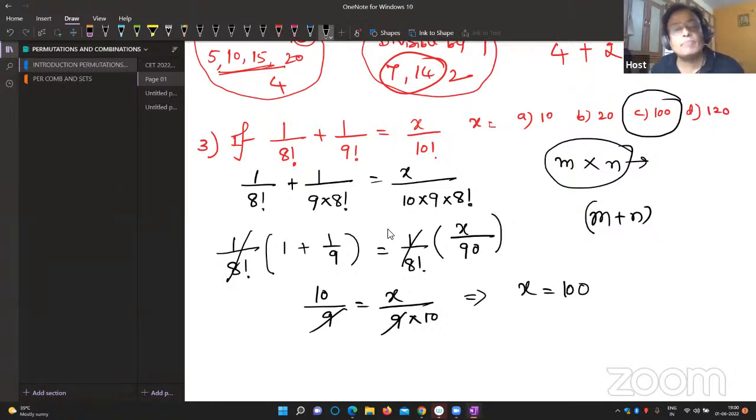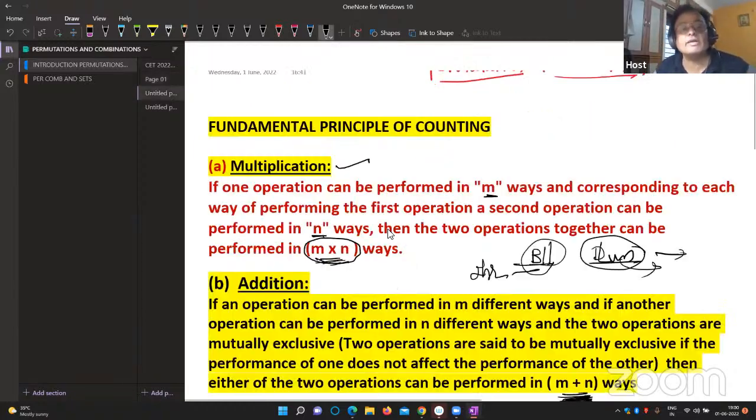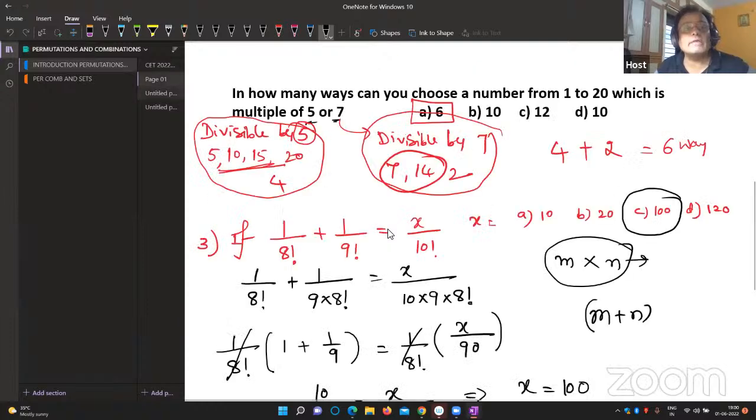The operation of breakfast, if it is delayed, definitely it will affect lunch. That is called not mutually exclusive. If you have breakfast on time, automatically it will not affect lunch also. That is called mutually exclusive. So this is the definition I've already given you.